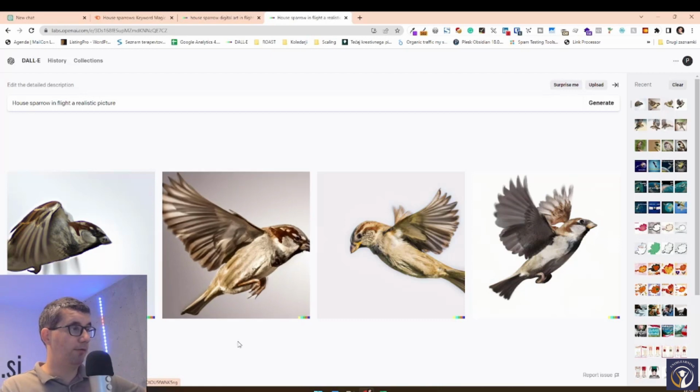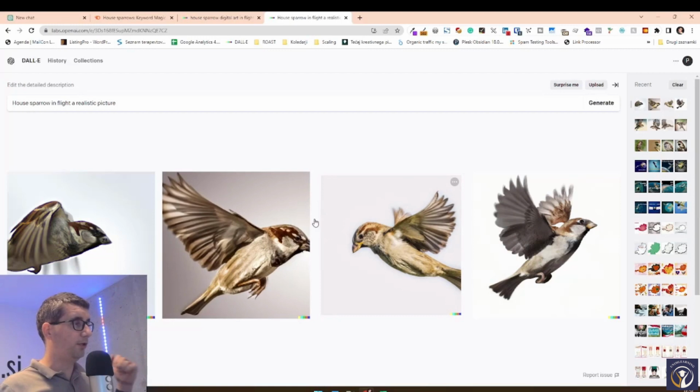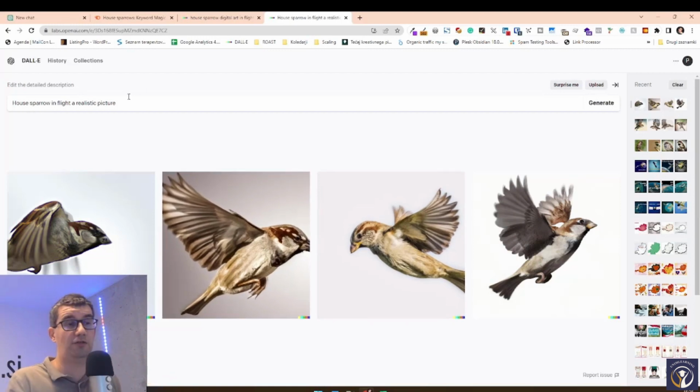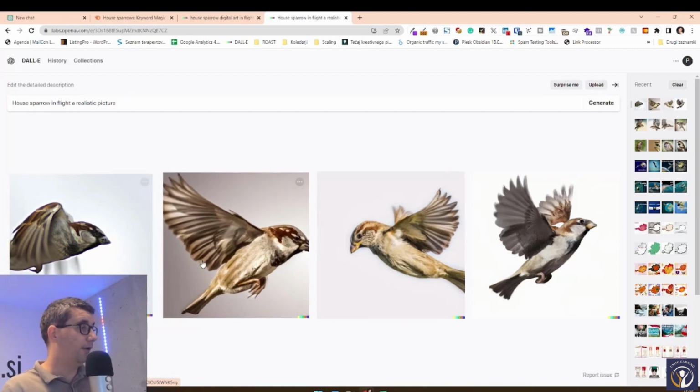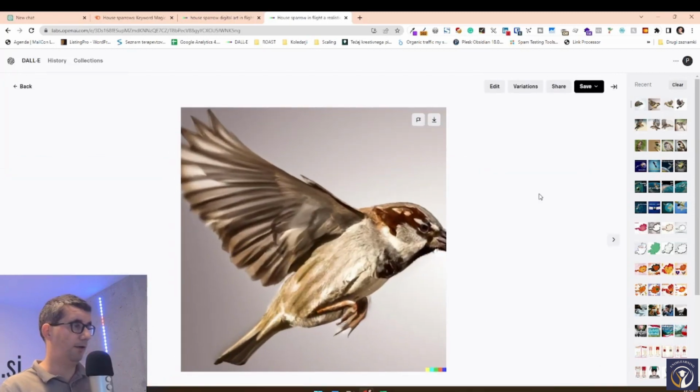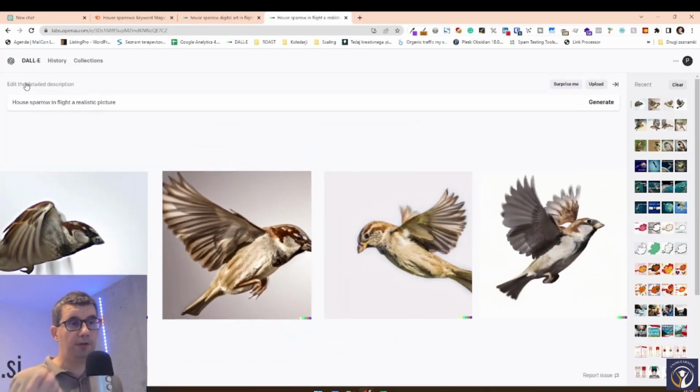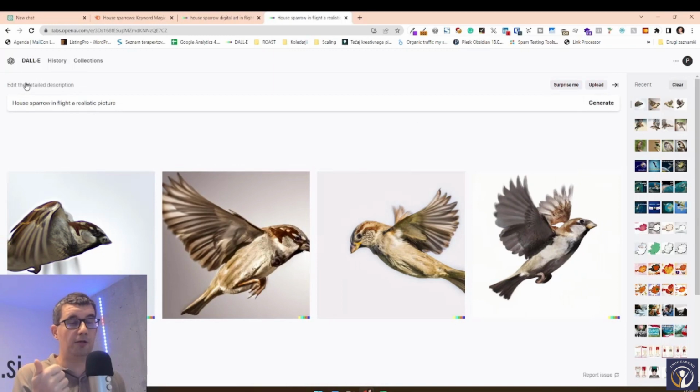DALL-E has a bit more... it's still free, but you only have a limit of how many pictures you can do every month for free. I think you get 15 different groups of pictures. So these are the 15 different tries, let's call it that way. So now we have a very nice picture. And what is important for this one is that this is a unique image, never seen on the internet before, and it's created exactly as you would want it, right?